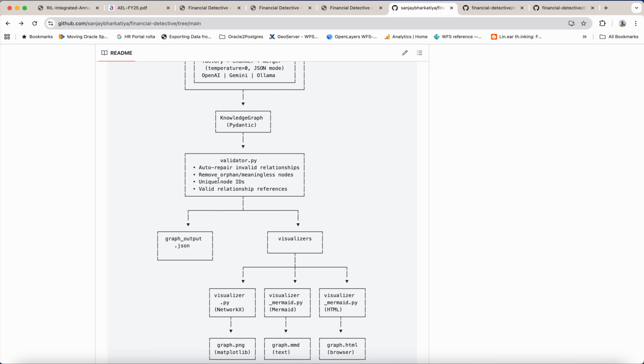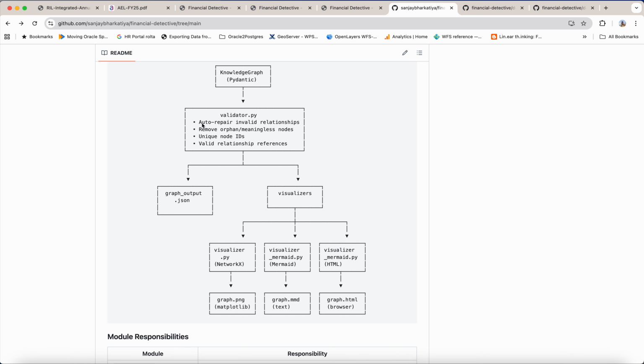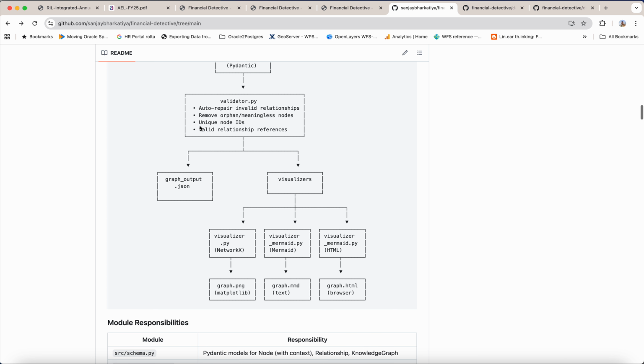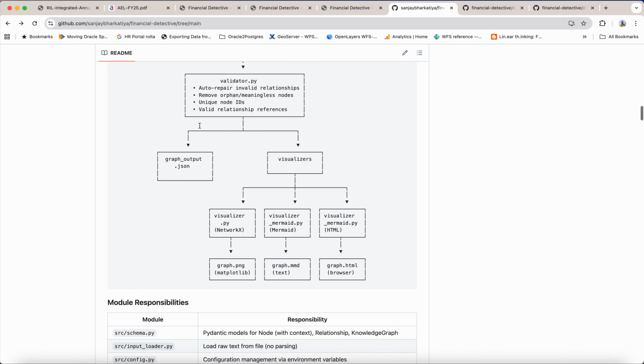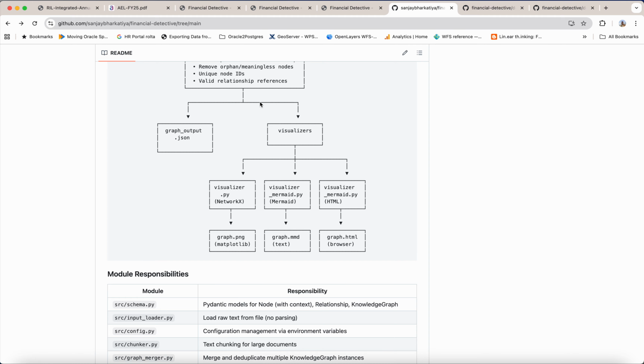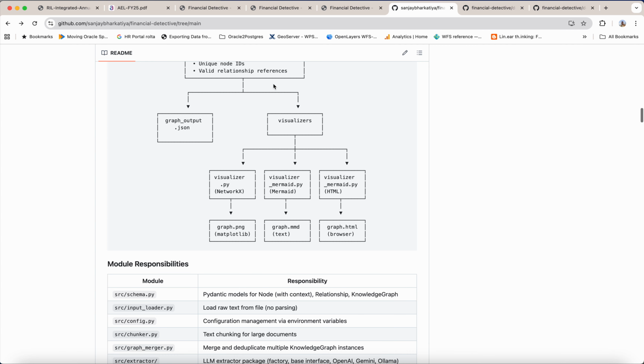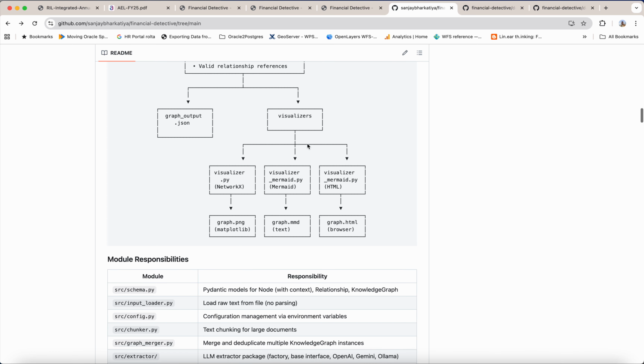Strict validation is handled, and then validator.py auto repairs the invalid relationships, removes orphan and meaningless nodes, and ensures unique node IDs and valid relationship references. Once everything is valid, it generates a graph output JSON file, and also sends the output to the visualizers.